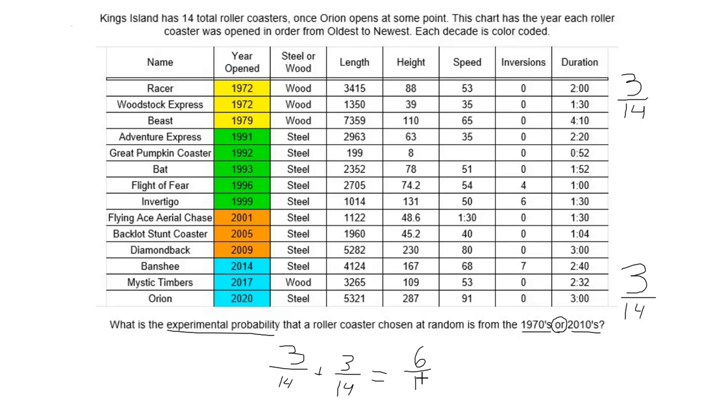Now this does not tell us that we have to simplify, so you do not need to, unless you're told to. You never really need to. But in this case, if you were to, what you'd be looking at is that you would divide by 2 and divide by 2 to get 3 out of 7.